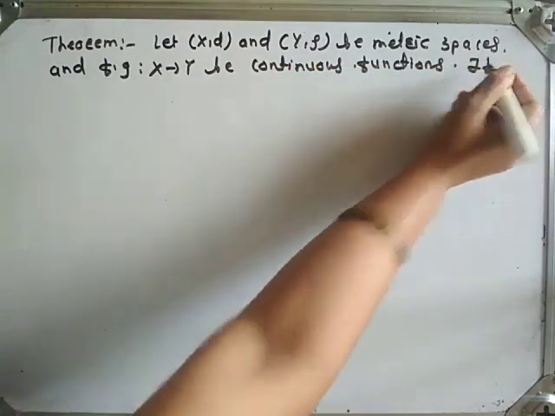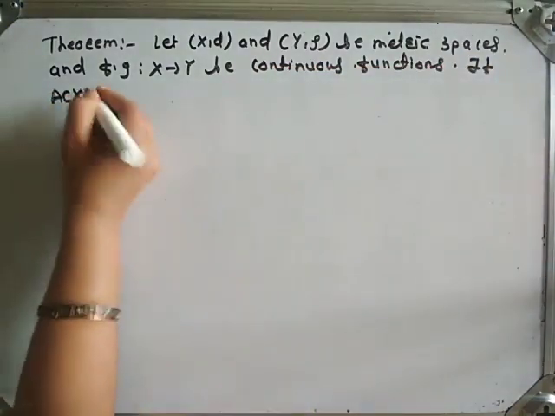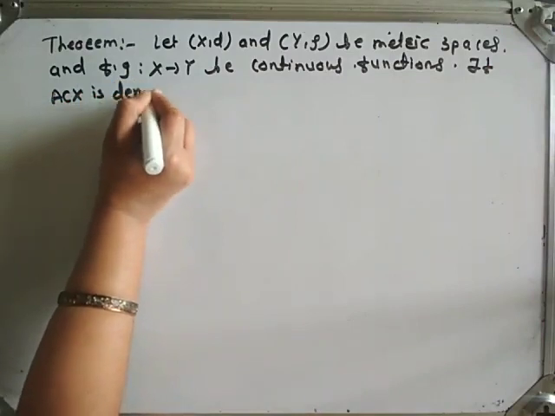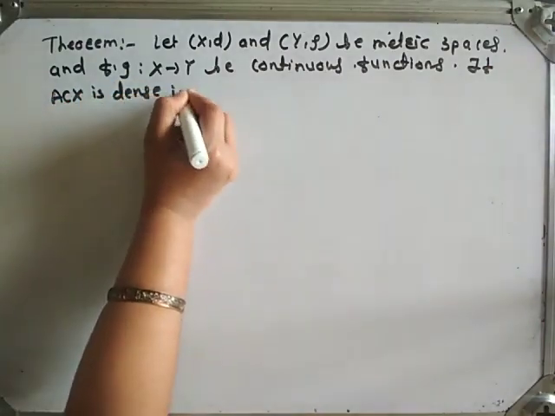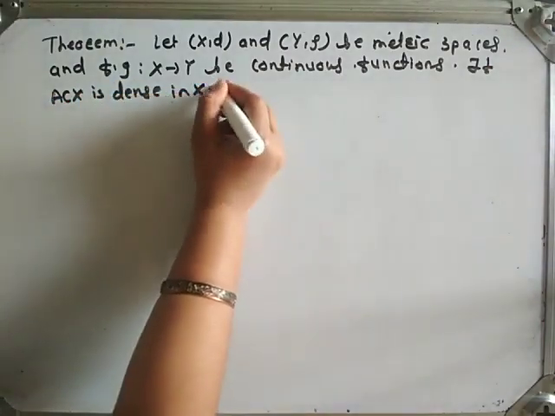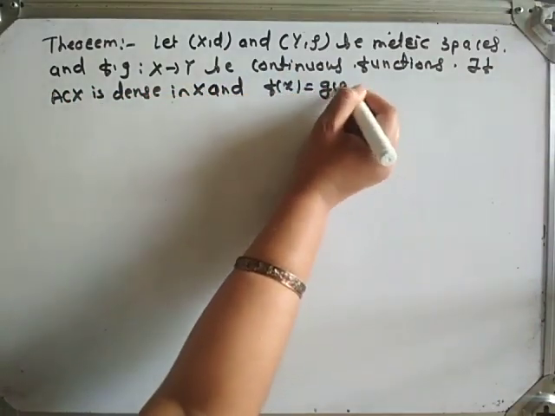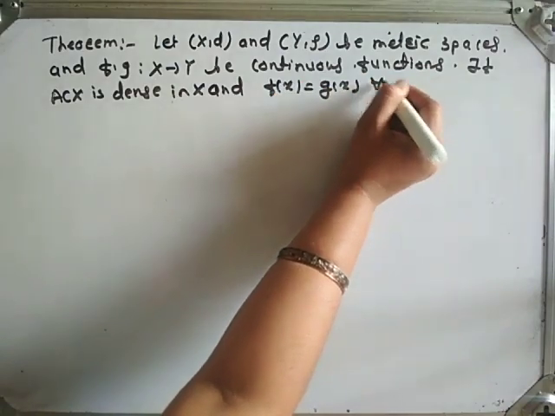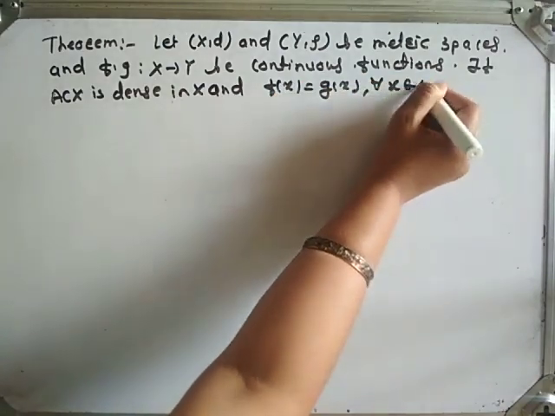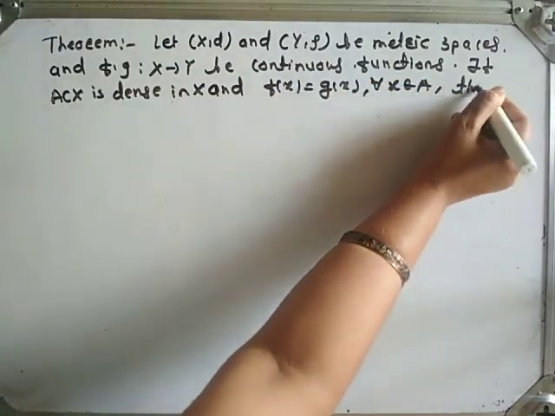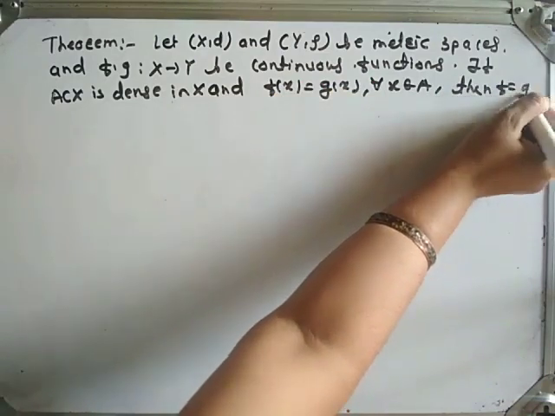If A is a subset of X, dense in capital X, and f of x is equal to g of x for all x belonging to capital A, then f is equal to g.